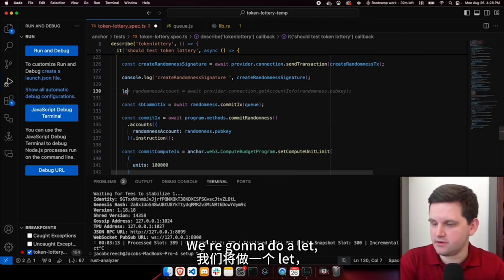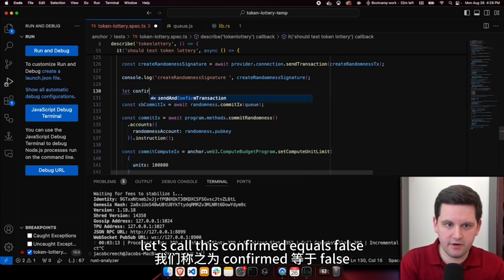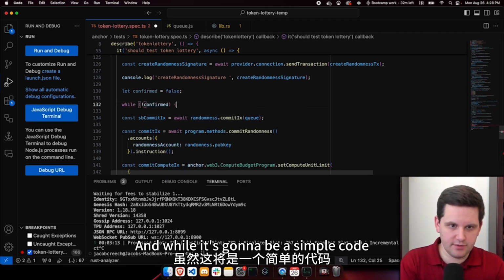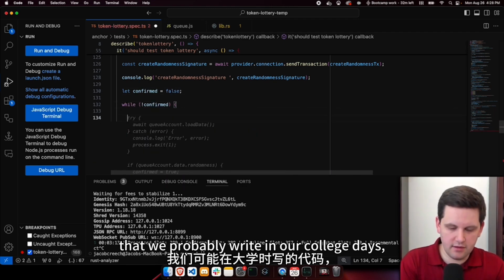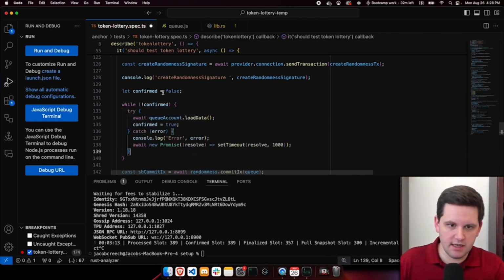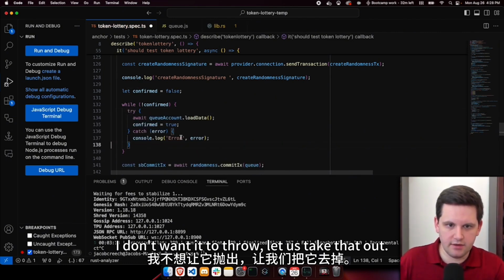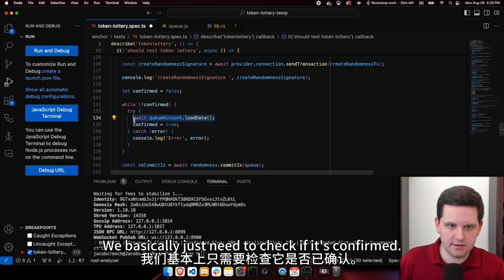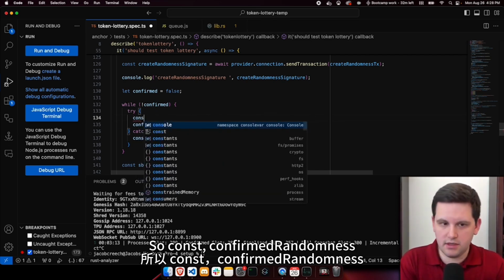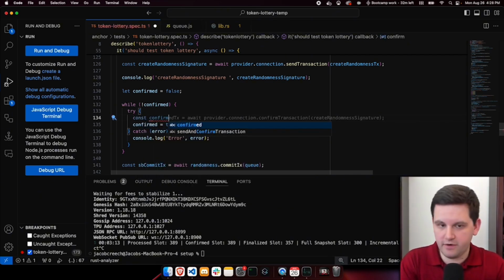So we're going to do this real quick. We're going to do a let's call this confirmed equals false because it's not confirmed yet. And while, it's going to be simple code that we probably write in our college days. I don't want it to throw, let us take that out. We basically just need to check if it's confirmed. So const confirmed